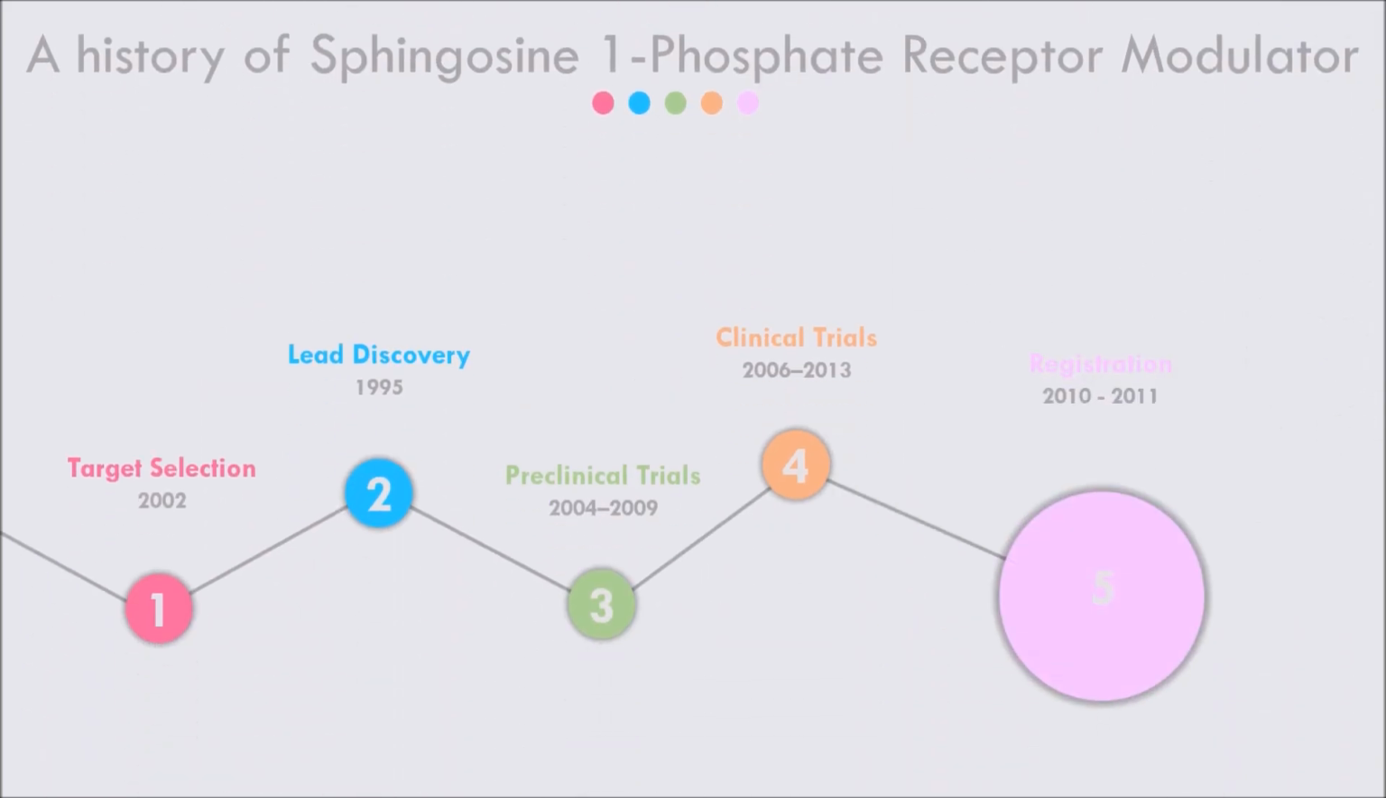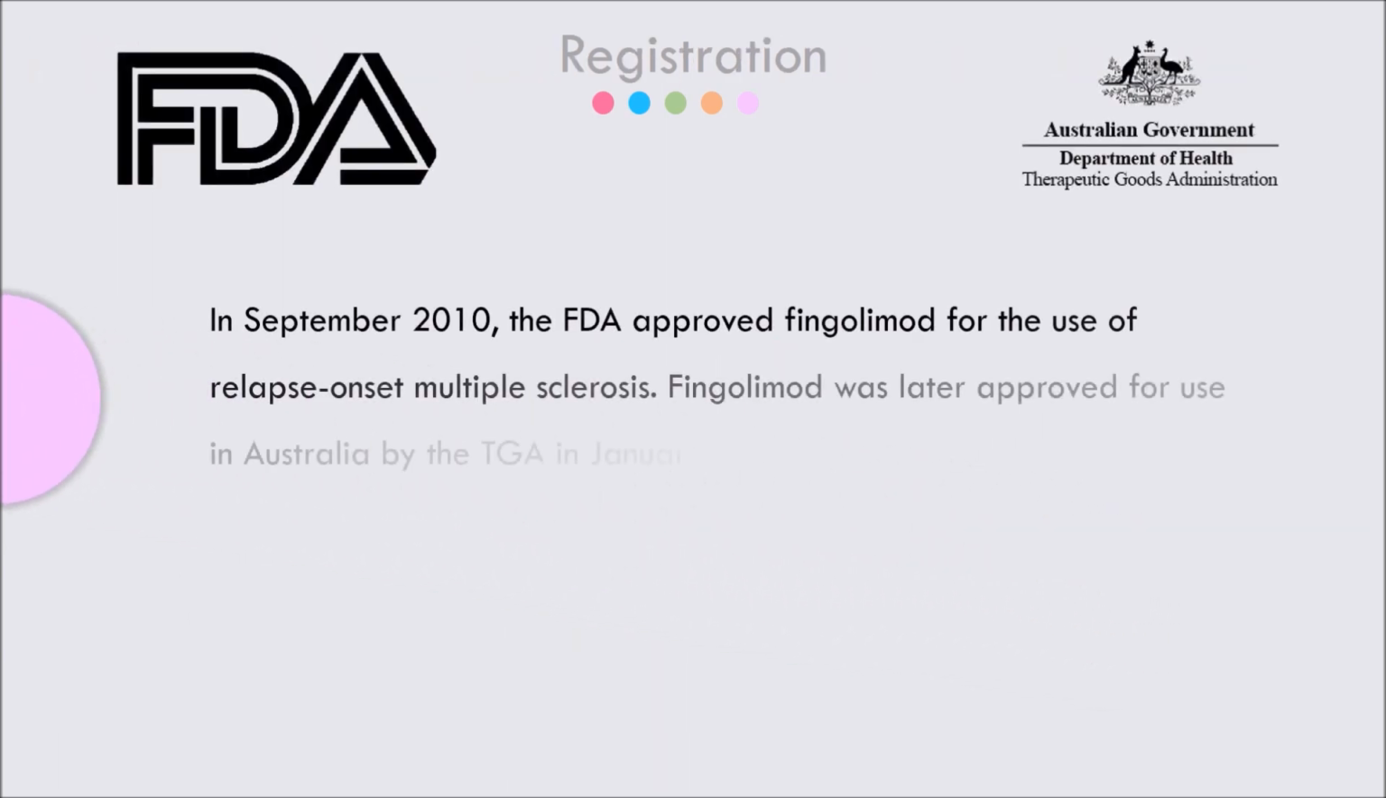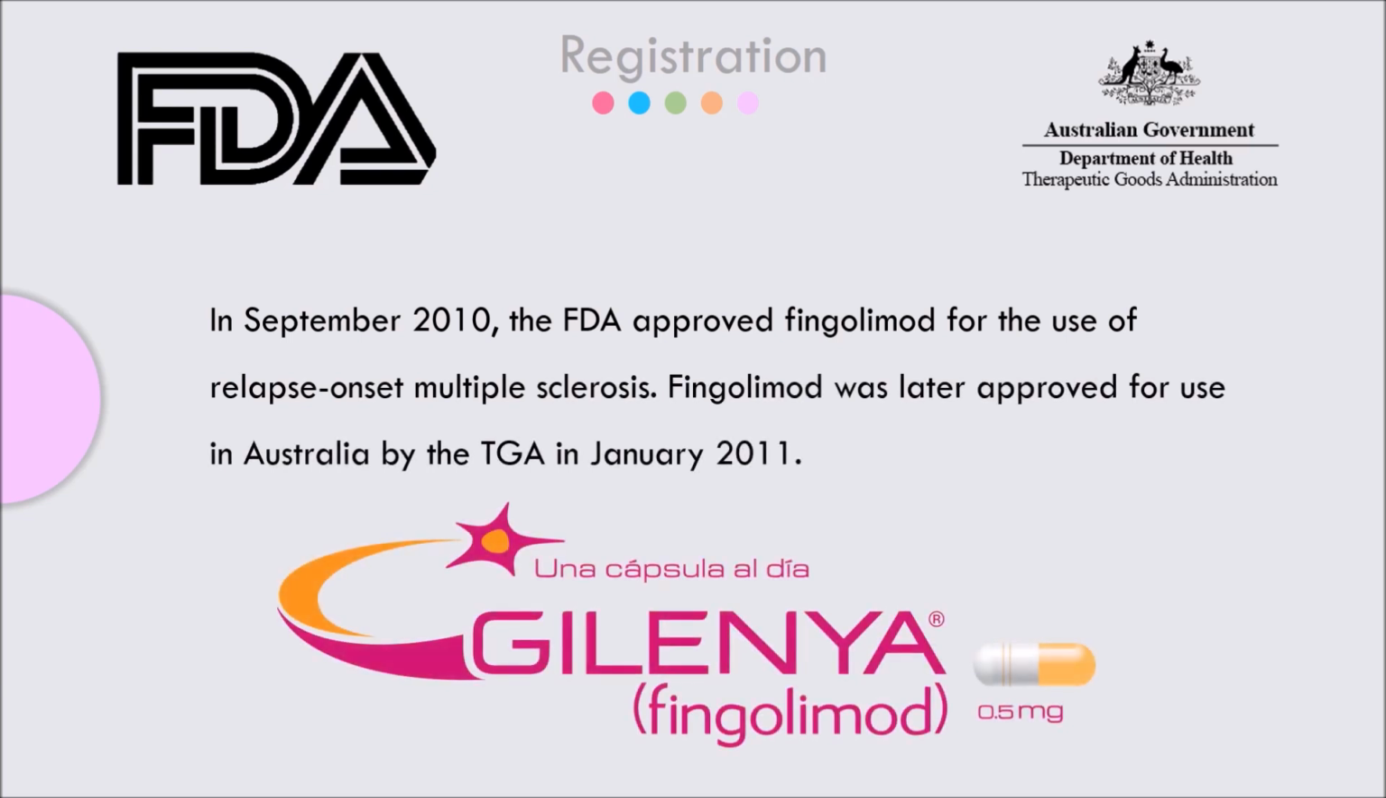Lastly and finally, we move on to registration. After these extensively tedious processes, in September 2010, the FDA approved fingolimod for the use of relapse-onset multiple sclerosis. Later, it was approved for use in Australia by the TGA in January of 2011.